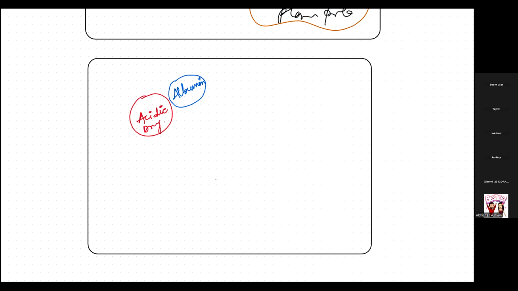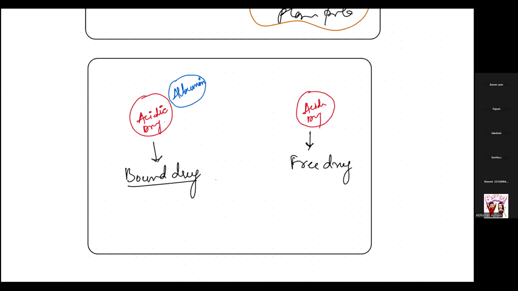Now what happened initially, when it was not combined? Let's suppose this was your acidic drug, and now the drug has been attached to the albumin. So this is your free drug, whereas this is a bound drug. Now a free drug is always active, whereas a bound drug is mainly used for storage.